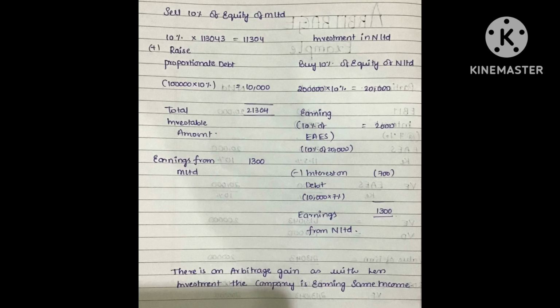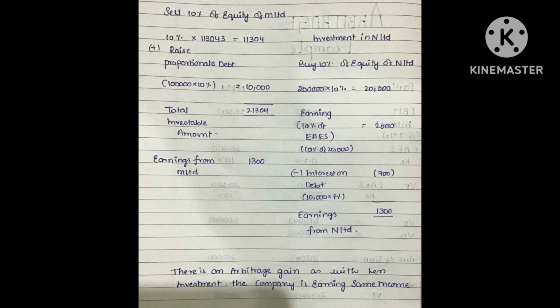Here the earnings of N Limited and M Limited are the same, but the investment has reduced from 21,304 to 20,000. Here the arbitrage arises. Now I want to share with you some of the important aspects of this question.